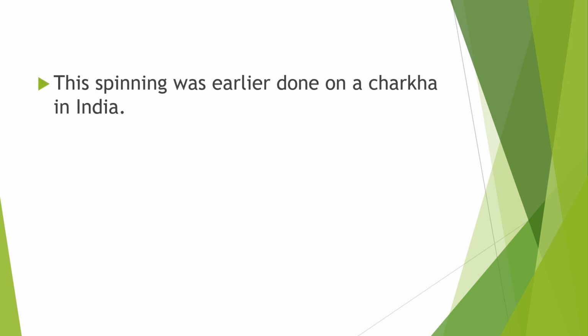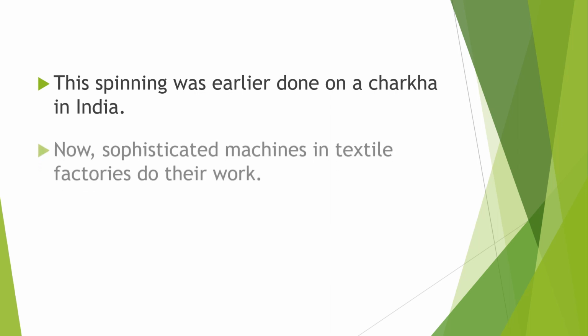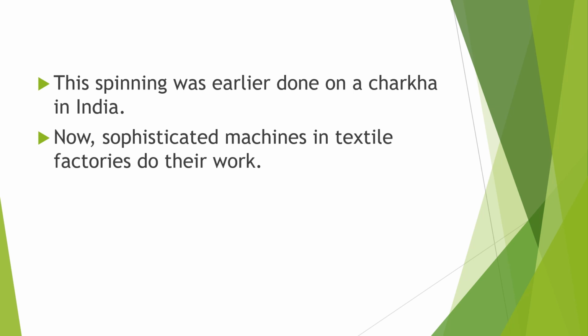This spinning was earlier done on a charkha in India. It was also encouraged by Mahatma Gandhi as hand woven fabric, that is khadi. But now sophisticated machines in textile factories do their work.